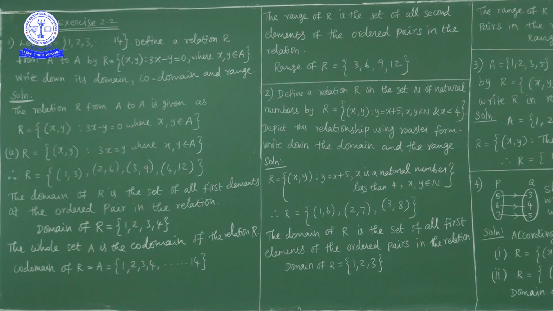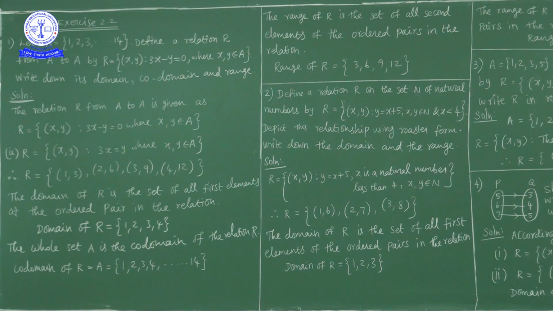Now here set A containing the elements 1 to 14, natural numbers from 1 to 14. A relation is defined on set A by R is equal to ordered pair x and y, such that the relation between x and y is 3x minus y equal to 0, where x and y are elements of set A. Write down domain, codomain and range.